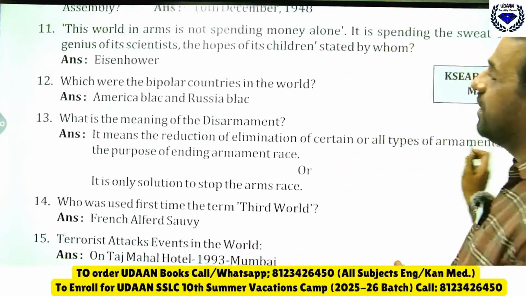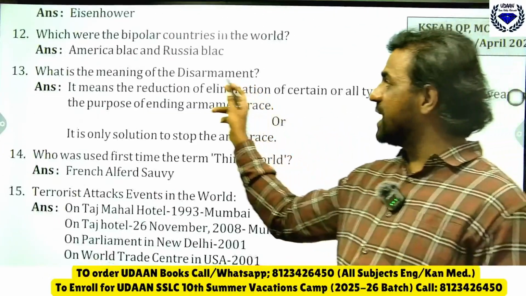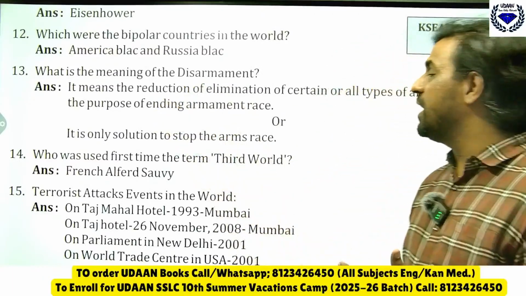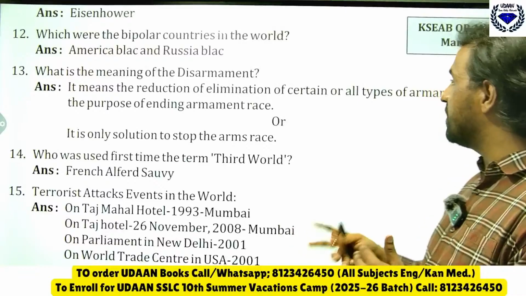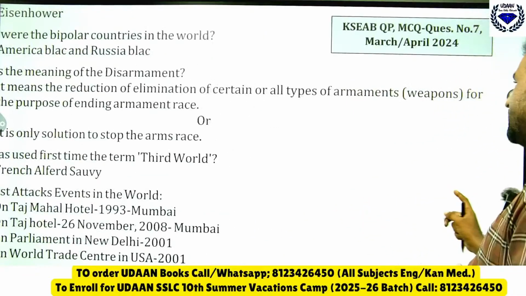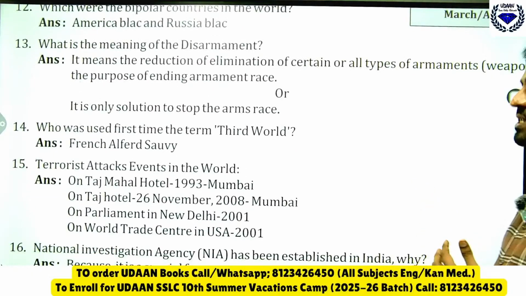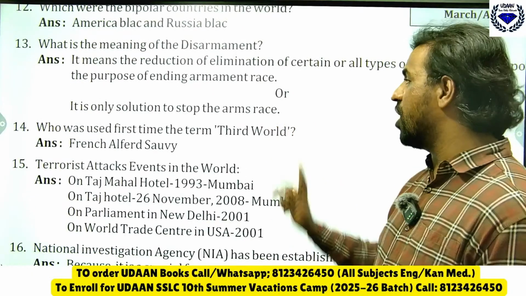Then what is the meaning of disarmament? Disarm, arm ಇಡ್ಕೋಬಾರ್ದು, disarmament. See, it means reduction or elimination of certain or all types of armaments, weapons for the purpose of ending the armament race, or it is the only solution to stop the arms race.